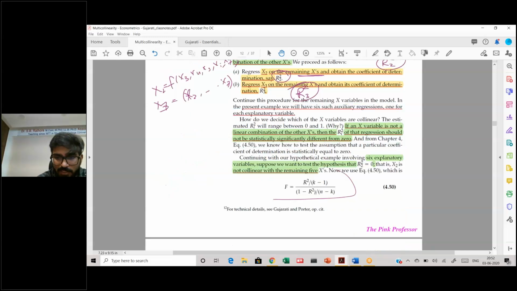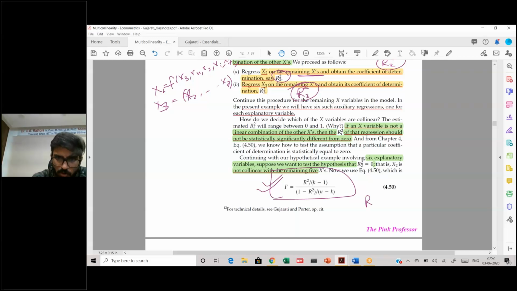Remember this test, the F test? I was writing it earlier: the overall level of significance, R square divided by the degrees of freedom k minus 1, over 1 minus R square divided by n minus k. This is what we had also introduced in chapter number 4 to check the overall level of significance.